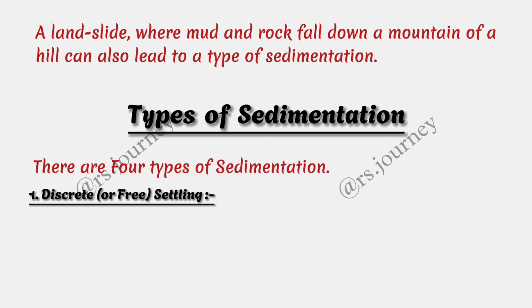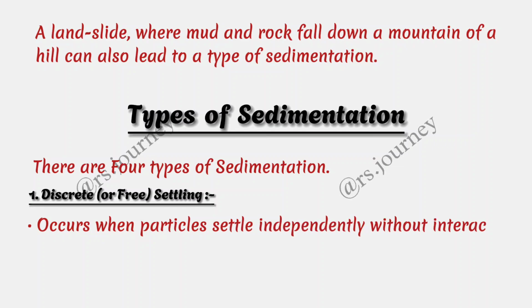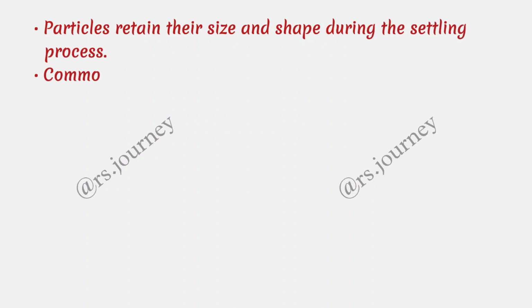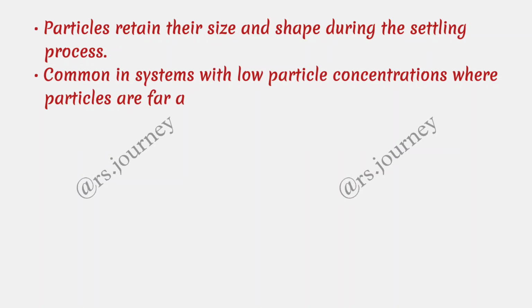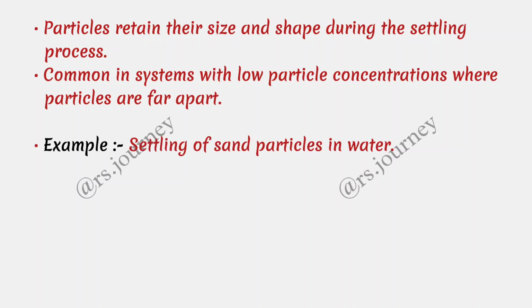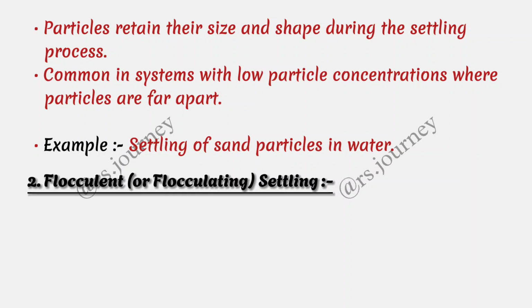1. Discrete or free settling. Occurs when particles settle independently without interacting with each other. Particles retain their size and shape during the settling process. Common in systems with low particle concentrations where particles are far apart. Example, settling of sand particles in water.